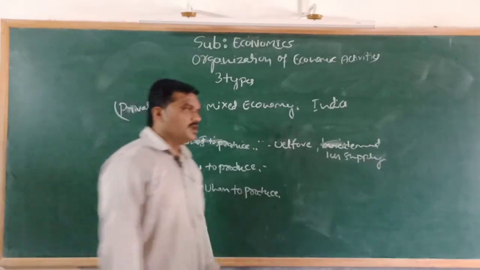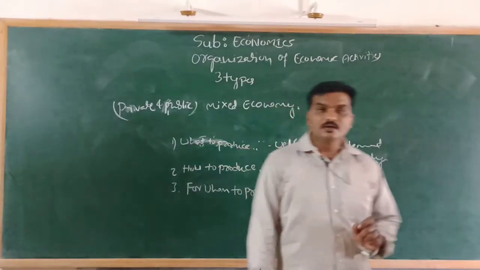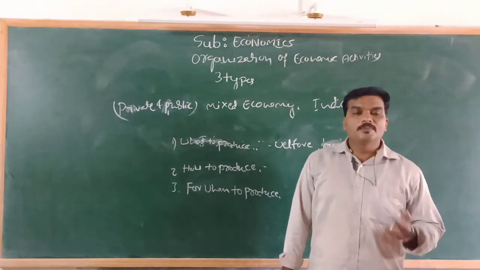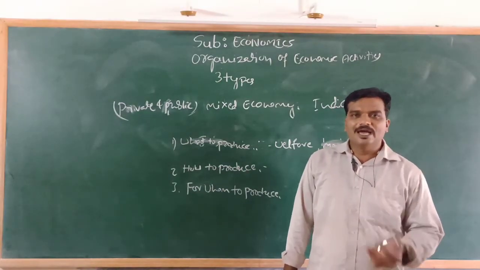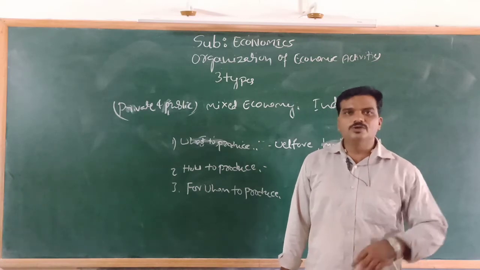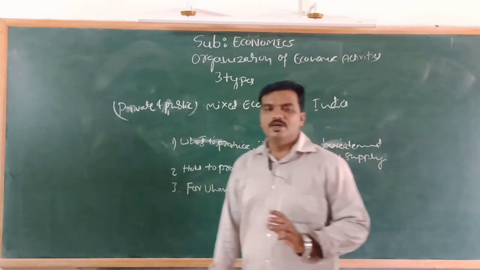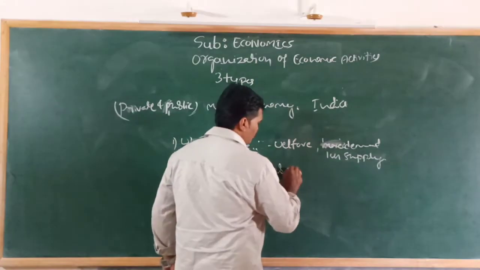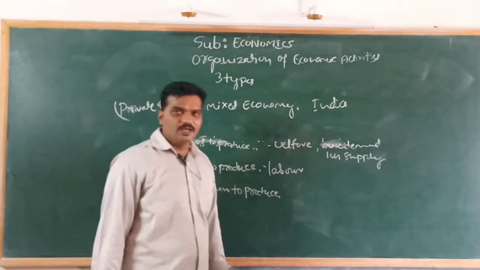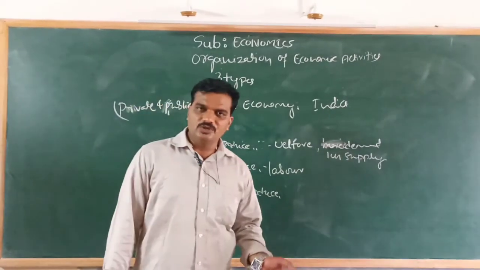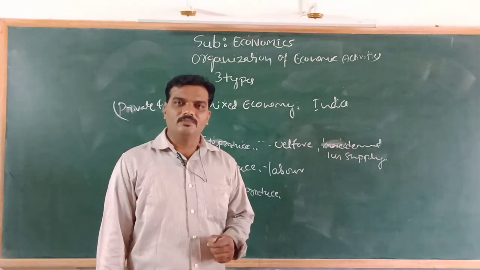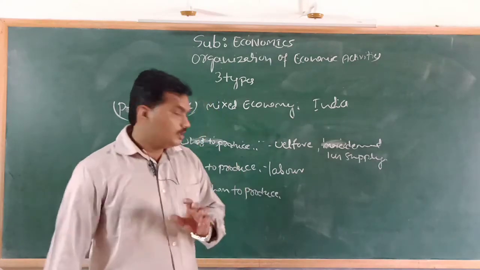And how to produce? The private sector selects capital intensive technology because they produce more units at less cost of production, and the government sector selects labor intensive technique, which will create employment opportunities and earn income for the people.